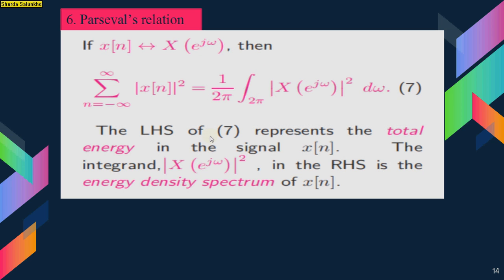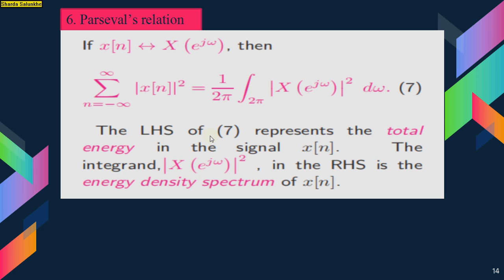Parseval's relation. If the signal x of n has the DTFT X of e raised to j omega, then the summation from n equal to minus infinity to infinity of mod of x of n squared is equal to 1 by 2 pi times the integral over 2 pi of mod of X of e raised to j omega squared d omega.